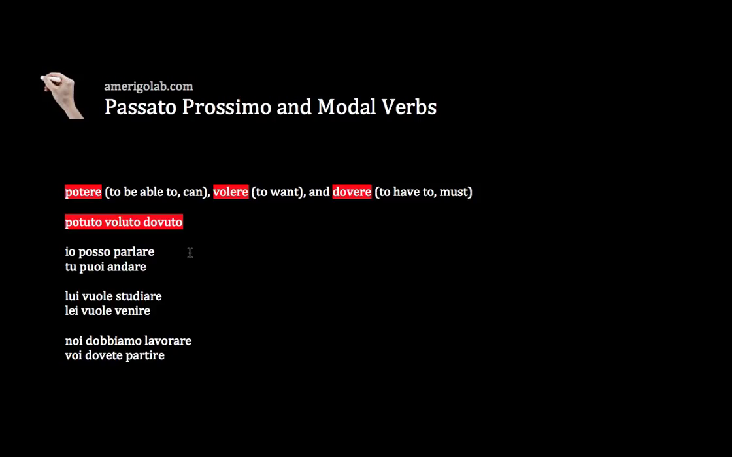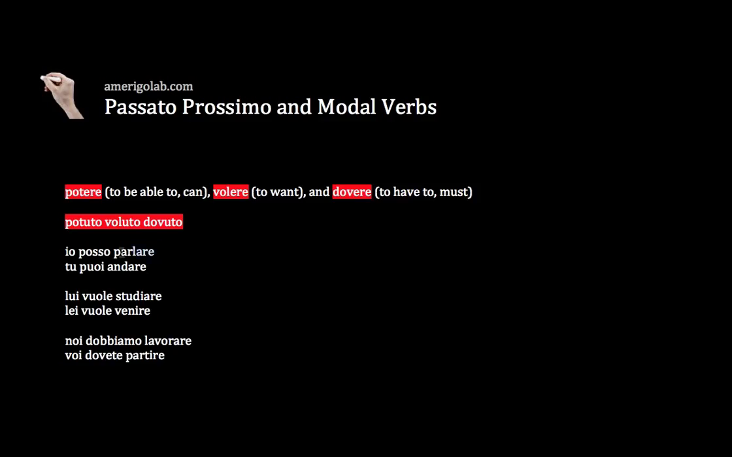Then, as you know, the first word of the passato prossimo can be essere, io sono, tu sei, lui è, etc., or avere, io ho, tu hai, lui ha, etc. Now, with modal verbs, we can use both of them. We can use avere or we can use essere. It depends on the verb that follows the modal verb.